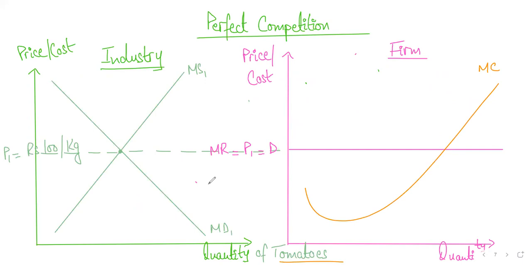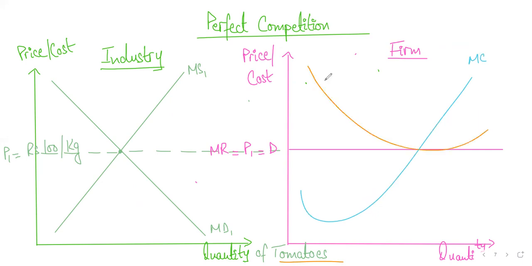Okay. And the last thing that you need to add on the graph is average total cost. Now, average total cost would look like this. Sorry, I will need to change this a little bit. Space is a challenge. So this is your marginal cost, and then you have to add your ATC, which is your average total cost.